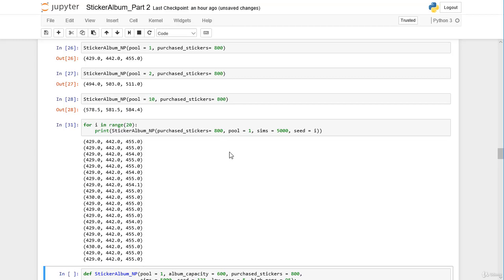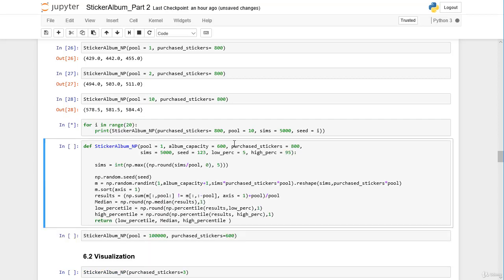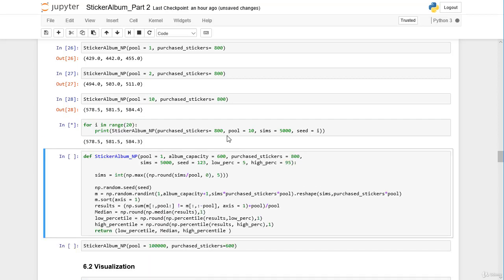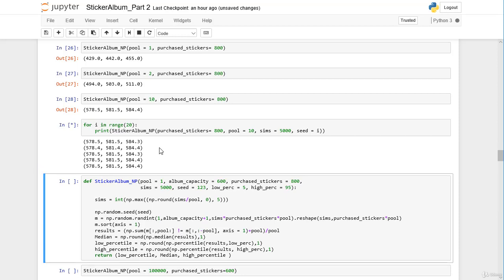And then we can make the same analysis for, let's say, a pool of 10. We keep the simulations at 5,000. And let's run here. We can already see that it's much slower, actually 10 times slower here.